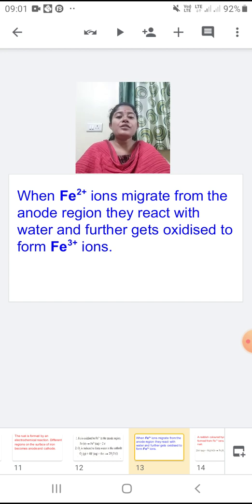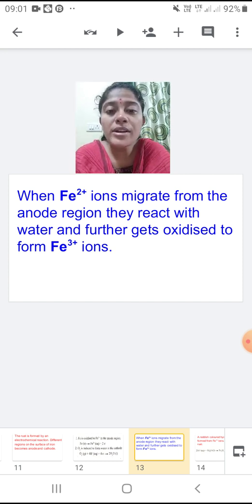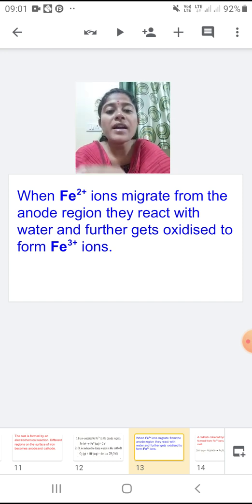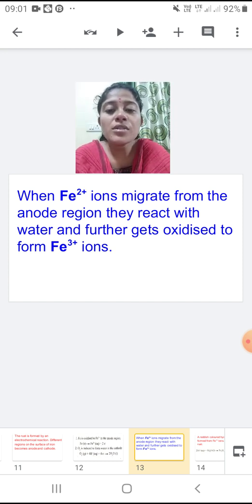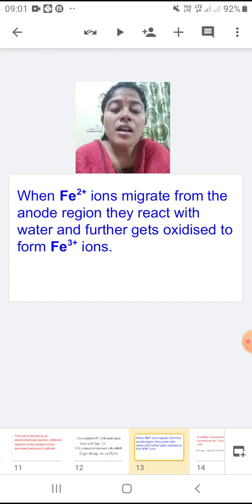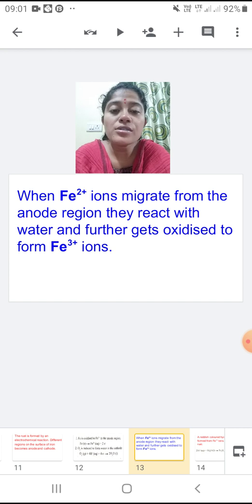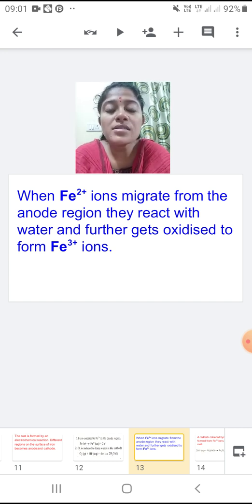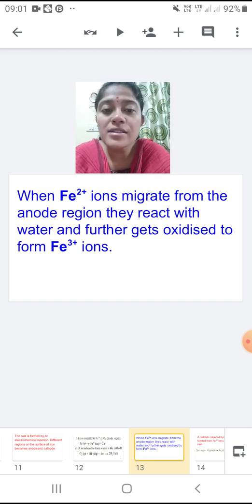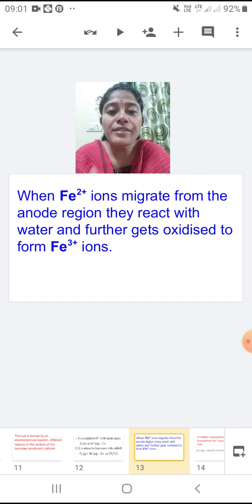That means Fe2+ ions which were formed at the anode region migrate from their place. They react with the water and then they get further oxidized. Further oxidized means they lose more electrons. So Fe2+ loses one more electron, so it becomes Fe3+. And what is this Fe3+ called? Ferric. Fe2+ is ferrous, Fe3+ is ferric.